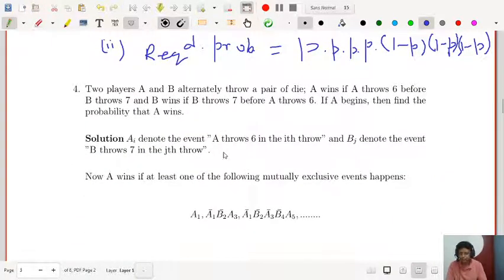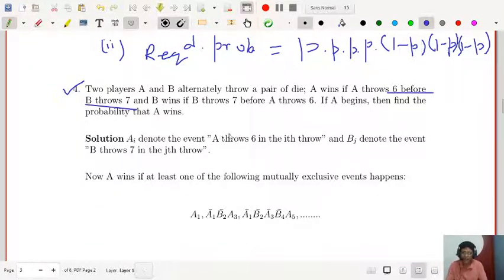Next, just read question number 4. Two players A and B alternately throw a pair of dice. Okay, so there are possibilities 1 to 6. A wins if A throws 6 before B throws 7.